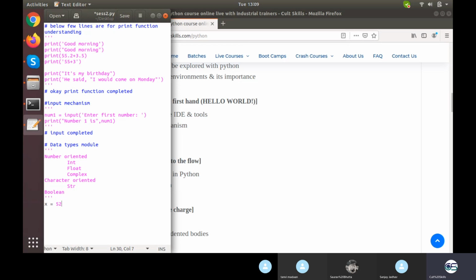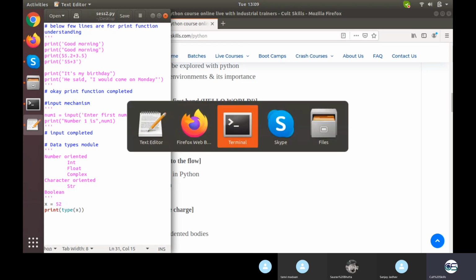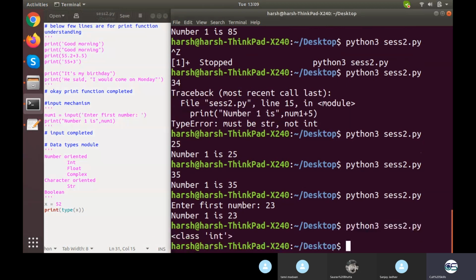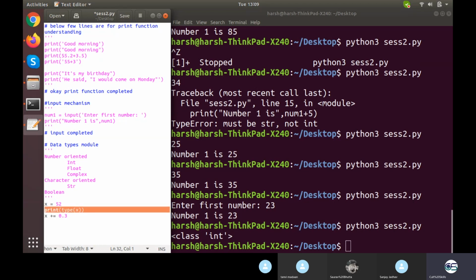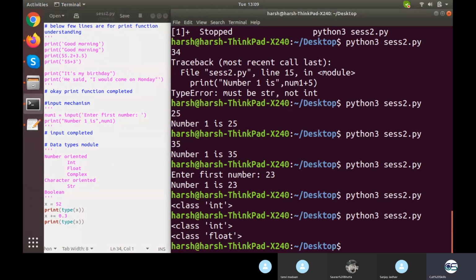And how do we check the data type of a particular variable? With the help of the function type, and in the brackets whatever variable you want to check. So I want to check for x, the data type of x is integer, and it will give me class int. Fair enough. Suppose in the later part of the code I say x plus equals 0.3, and then I type the same thing. Now it turned out to be float automatically.